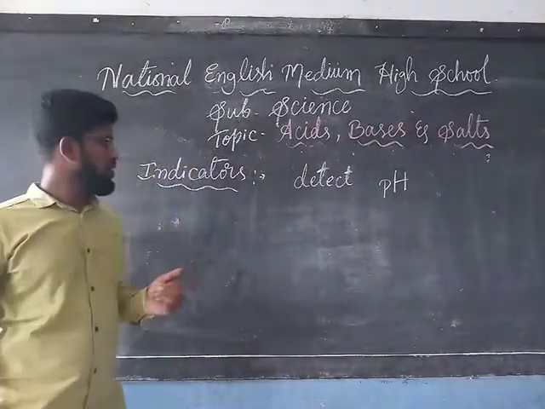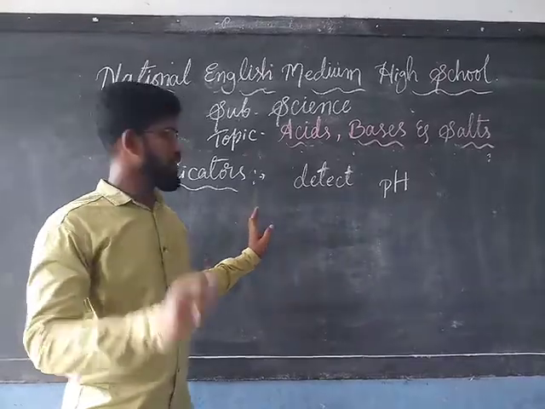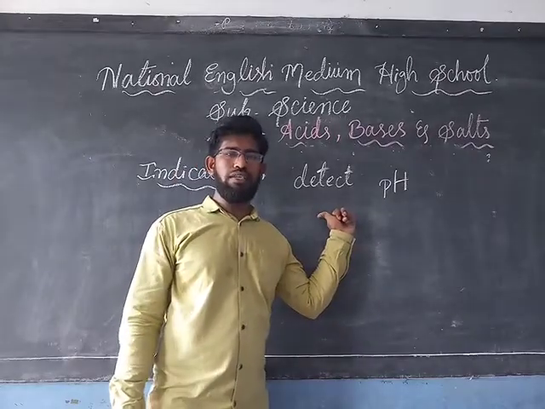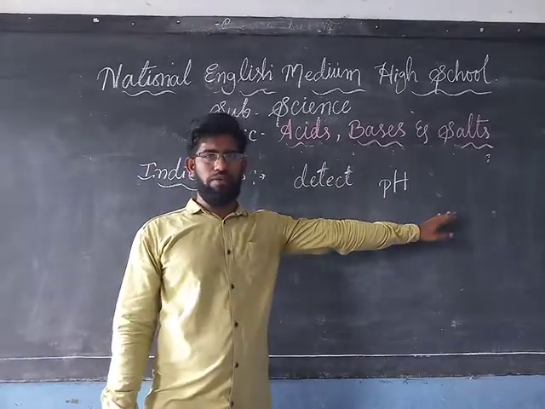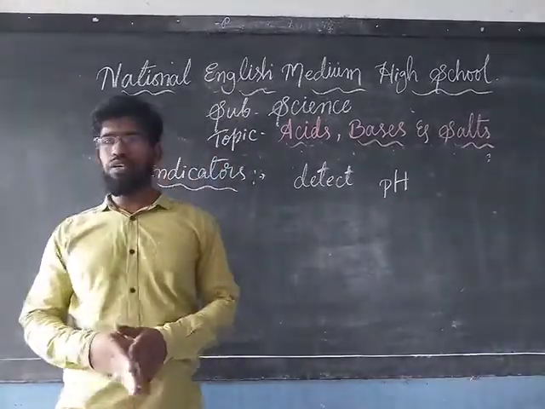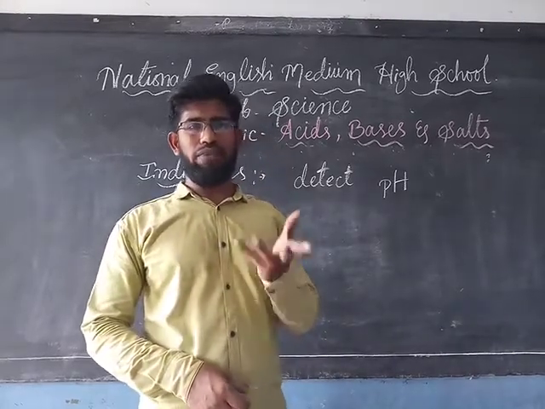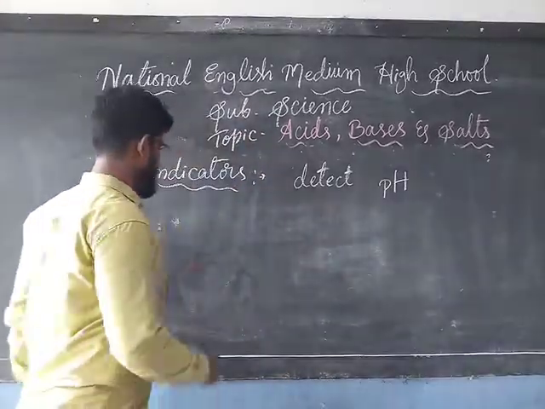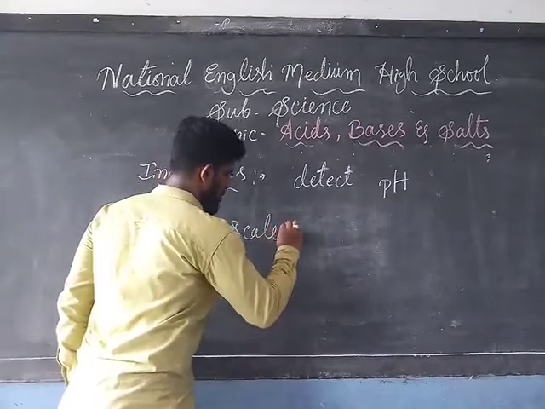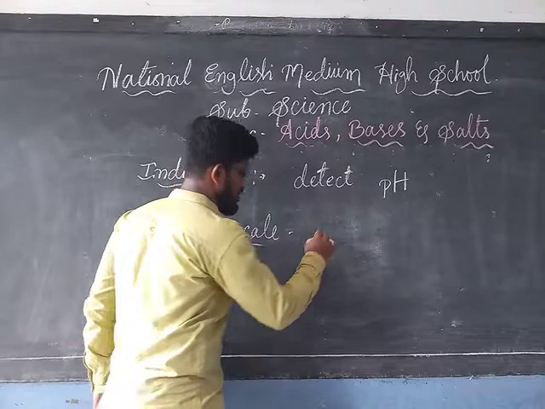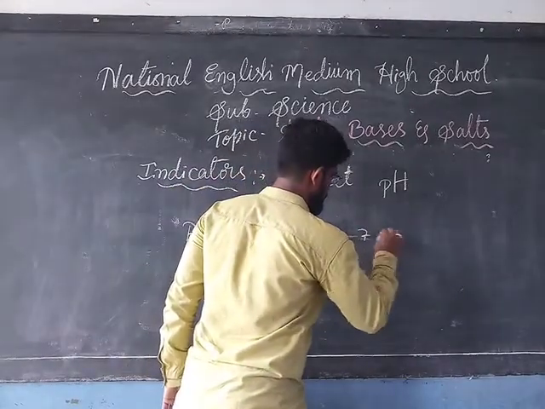Once again I will repeat. The indicators are the substances which are used to detect the acidic or basic nature of a substance based on their pH level. So that's why you got to know what is pH level. How can we identify the acid, how can we identify the base? The pH scale. The pH scale contains the numbers which start from 1 to 14.